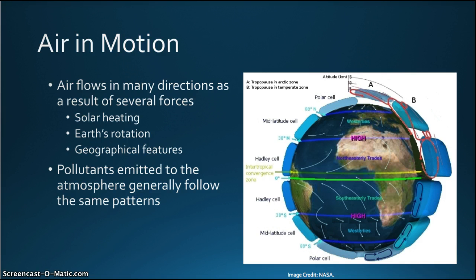Another factor that influences airflow is the Coriolis effect. The Coriolis effect is a result of air rising from the tropics or moving toward the equator from the higher altitudes that is deflected as a result of the Earth's rotation. All these factors influence the transport and fate of pollutants released into the atmosphere.